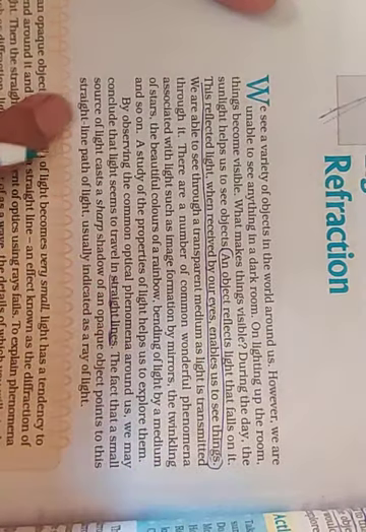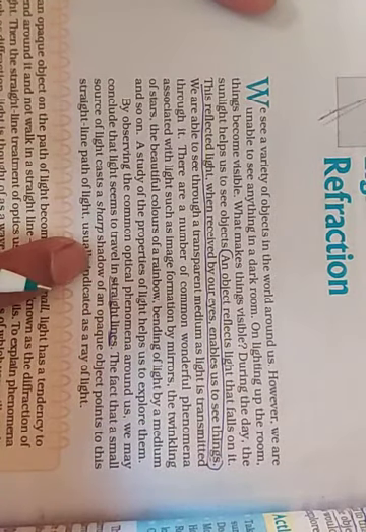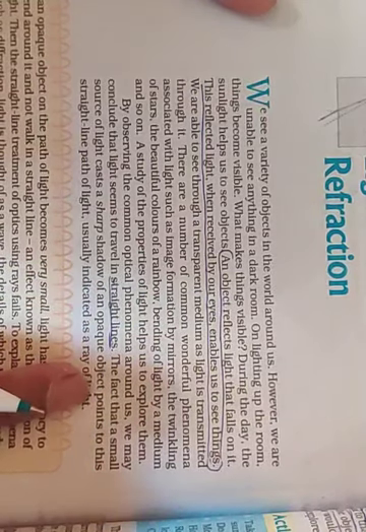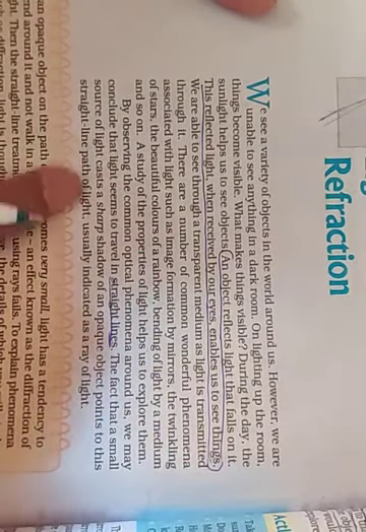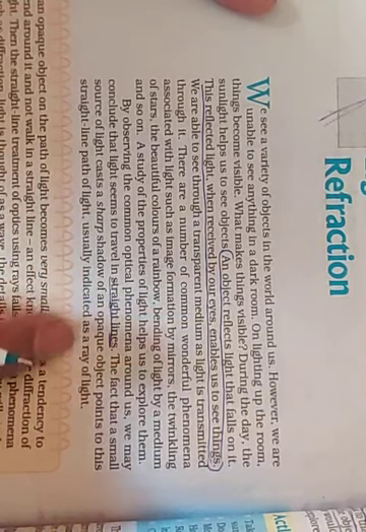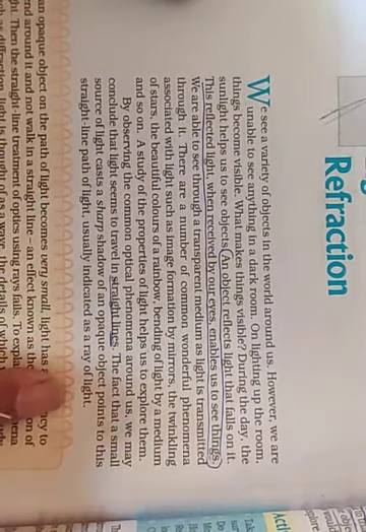The fact that a small source of light casts a sharp shadow of an opaque object points to this straight line path of light, usually indicated as a ray of light.